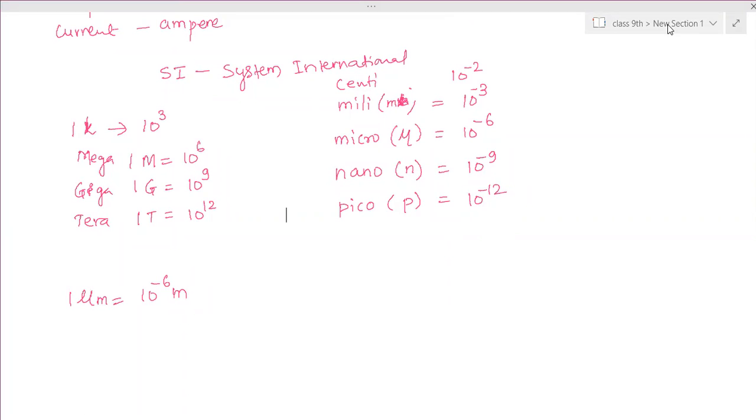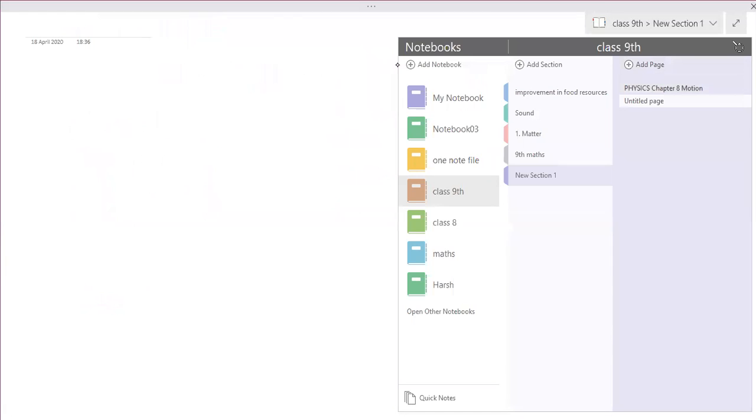And the conversion of units, we need to convert from one unit to another unit. Sometimes multiple units are given, you have to convert into smaller units, SI units. Ma'am, centi is c? Small c. Okay, so the conversion of units and everything is very important in physics. All 5 chapters have numericals. So starting with the motion part now.